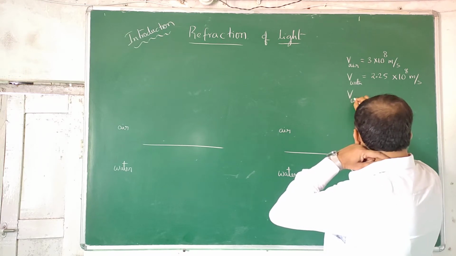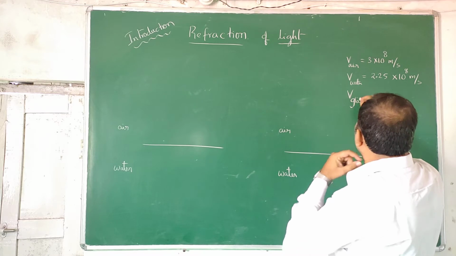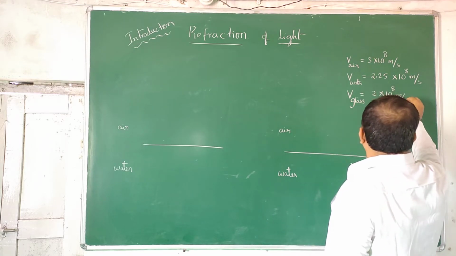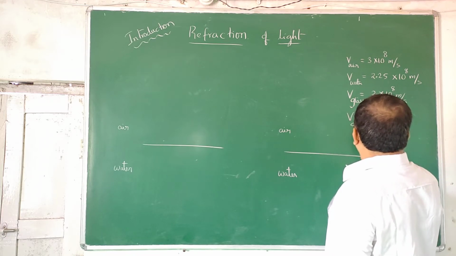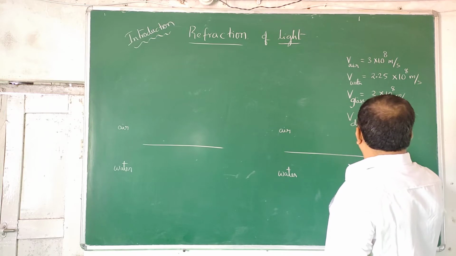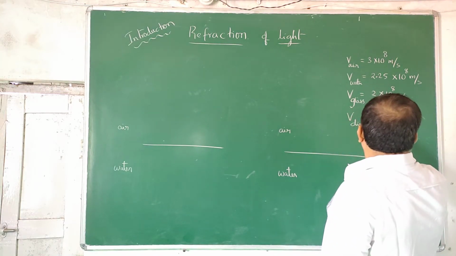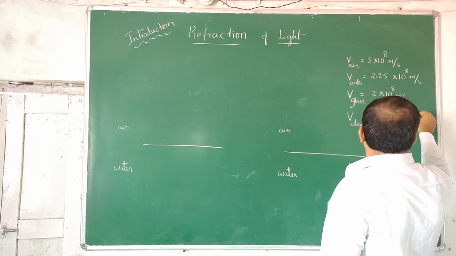Velocity of light in good quality glass is 2 into 10 to the power of 8 meters per second. Velocity of light in diamond, which is a more optically dense medium, is 1.25 into 10 to the power of 8 meters per second.